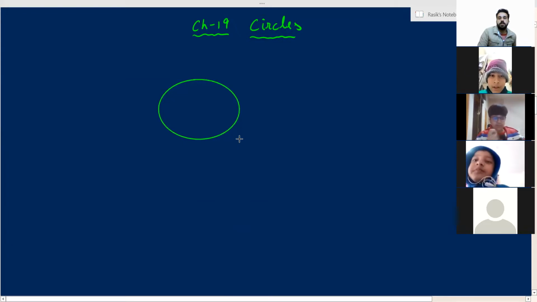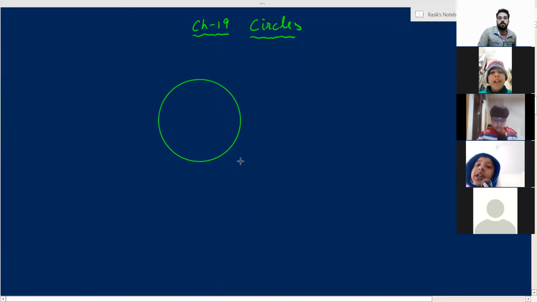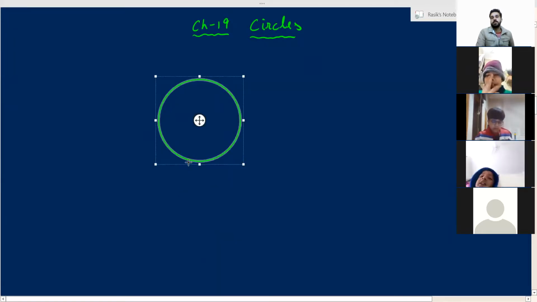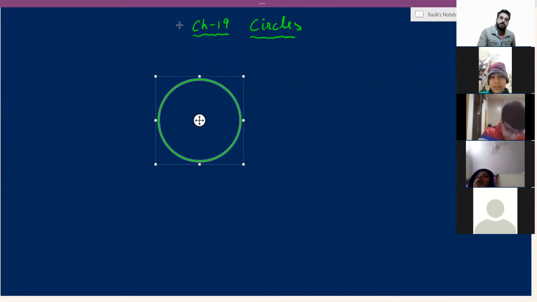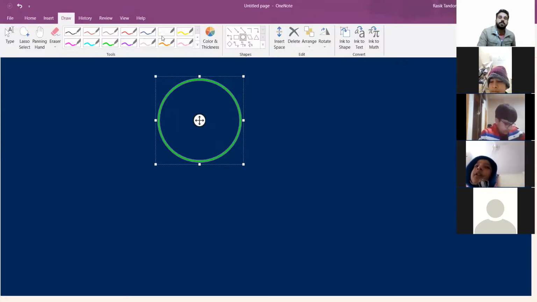Is this a circle? No, sir, not proper. Is this a circle? Yes, sir. This is a circle. The thing that has no side, no angle, and it is a round figure.